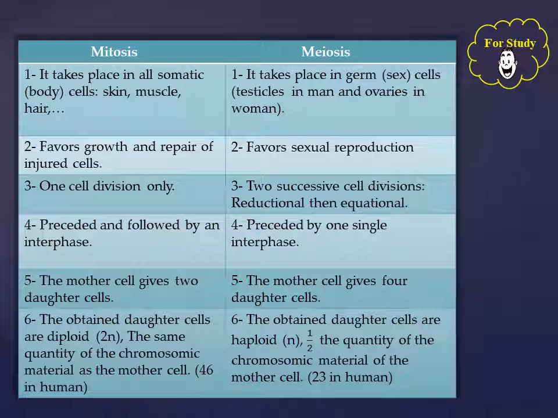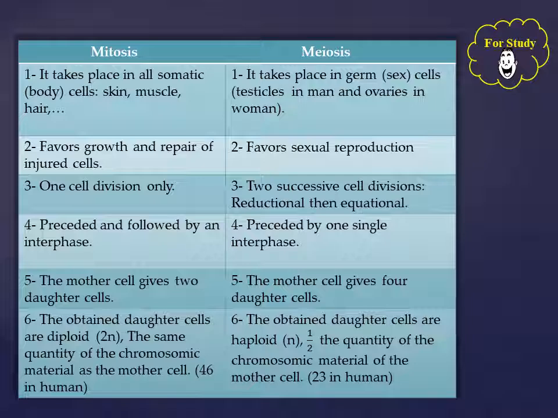There is one cell division only in mitosis, while in meiosis, there are two successive cell divisions, reductional then equational. During mitosis, the mother cell gives two daughter cells, while in meiosis, the mother cell gives four daughter cells.